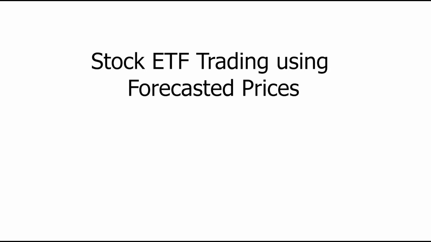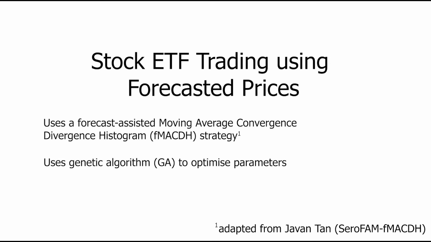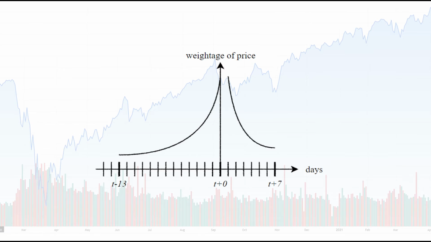Finally, we also use the FERNN as a price predictor to forecast up to 7 days of future pricing data. We incorporate the prices into a FMACDH strategy, and we use genetic algorithms to optimize the parameters that are being used in the strategy. In this strategy, we use exponential moving averages as the base indicator to reduce the time lag of the moving average. However, the exponential moving average still lags behind the true moving average. So, we use our forecasted prices to attempt to reduce the time lag of the moving averages.